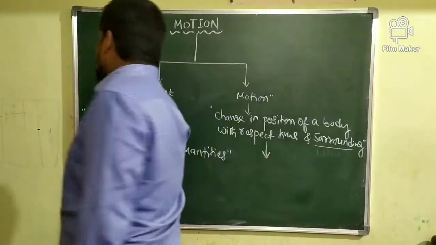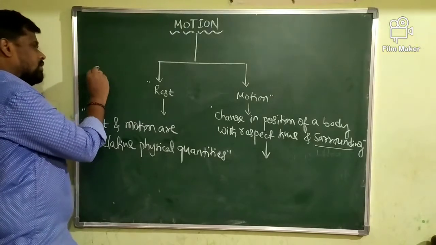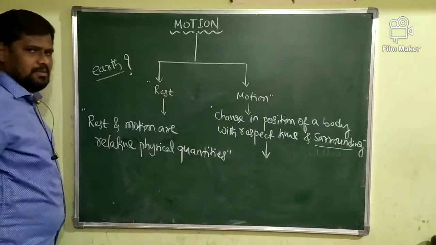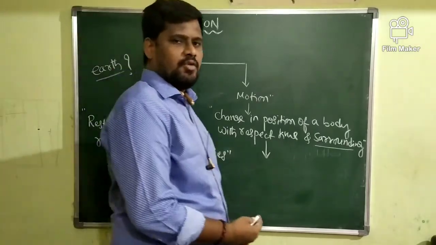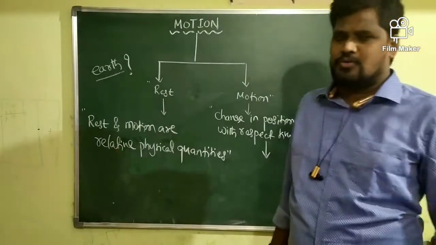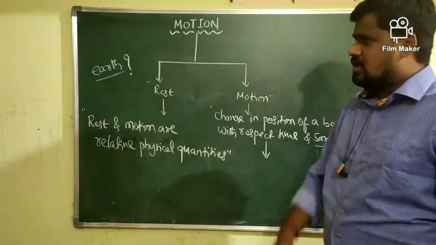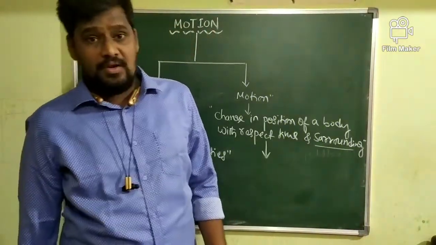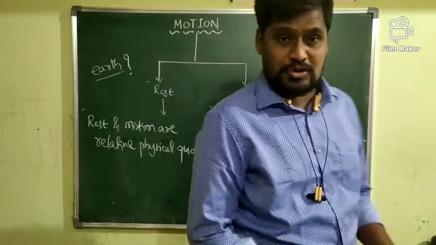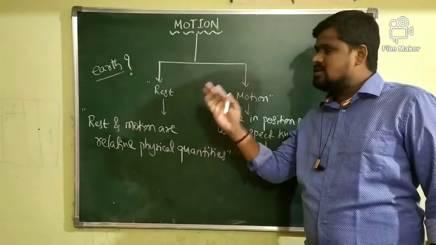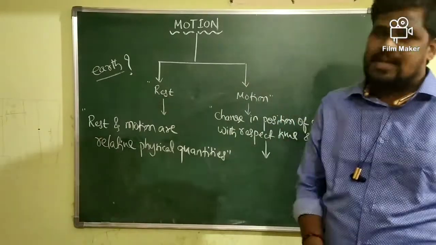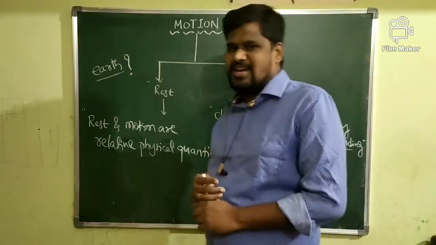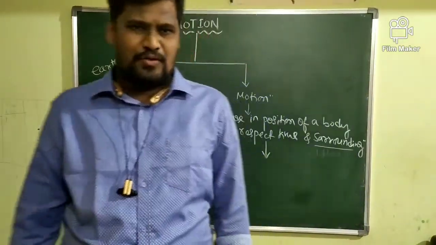I will tell you the best example: motion of the earth. Tell me whether the earth is in the state of rest or in the state of motion. Definitely the earth is in the state of motion, no doubt at all. The earth is continuously moving around the sun. The earth is not in the state of rest; the earth is in the state of motion.